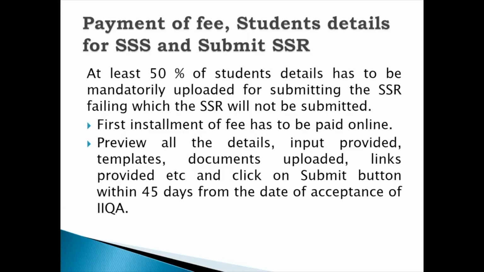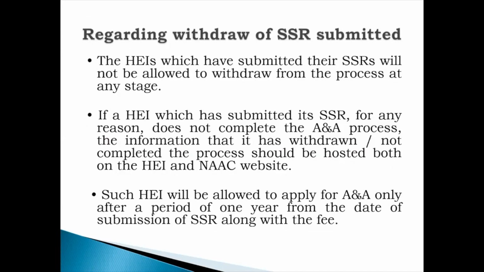So 50% of the student details have to be uploaded. While uploading the student satisfaction survey details for 50%, please ensure the student's name, email and mobile number do not get repeated. After this, you have to pay the first installment of SSR. Please review all the data inputs and then click the submit button.